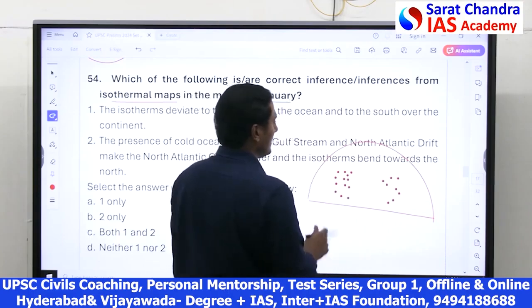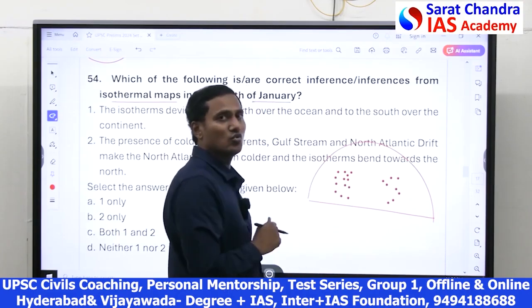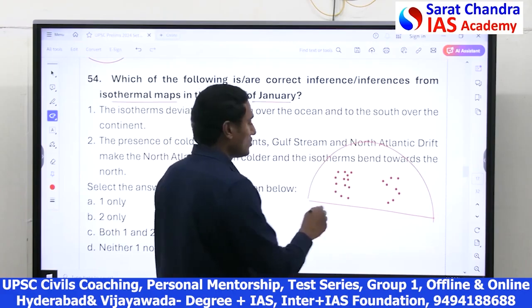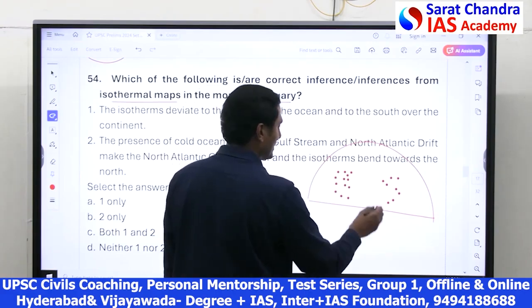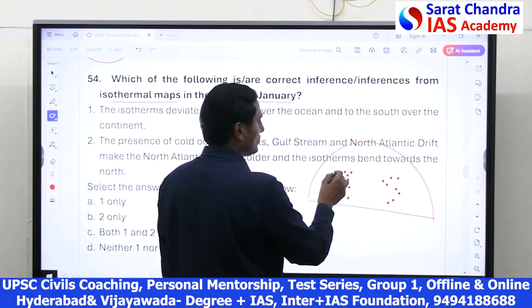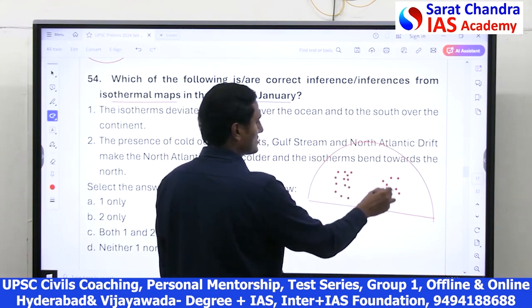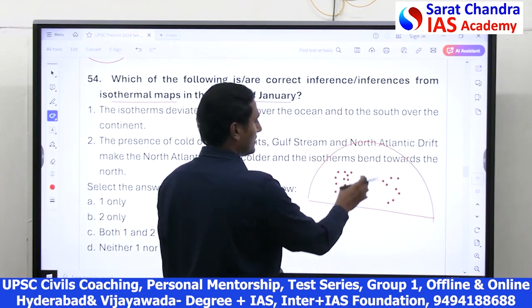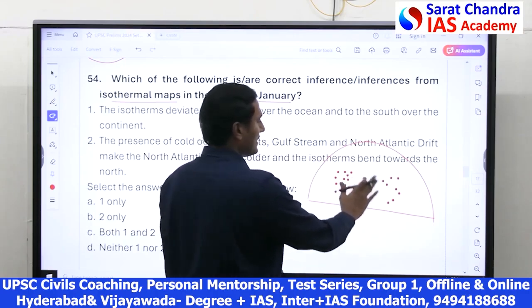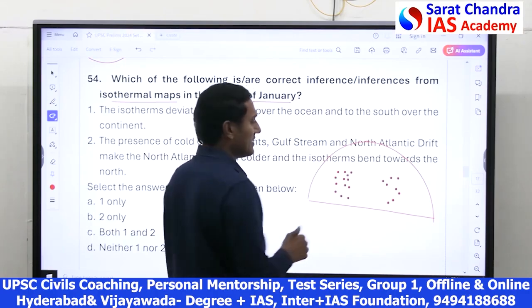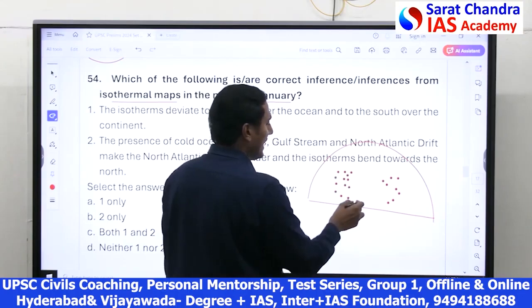So what happens? In the winter season, land is very cool and water is warmer. So along the equator, as I told you, the dots are water, the ocean, and no dots is a continent, land. So land is colder.